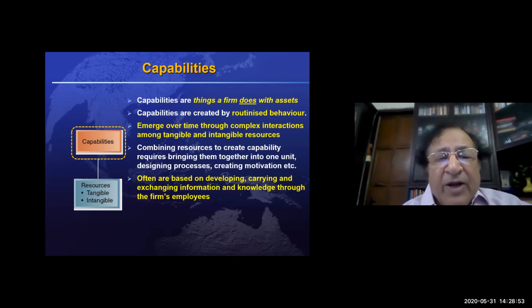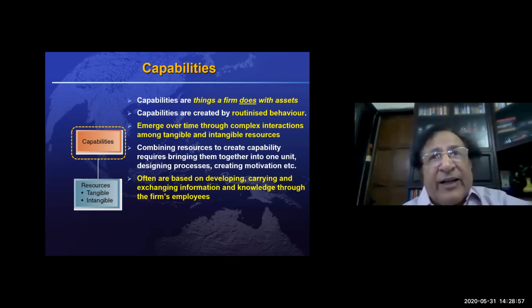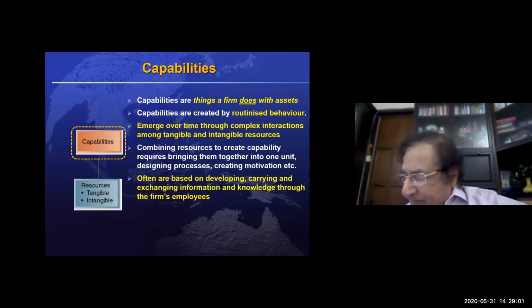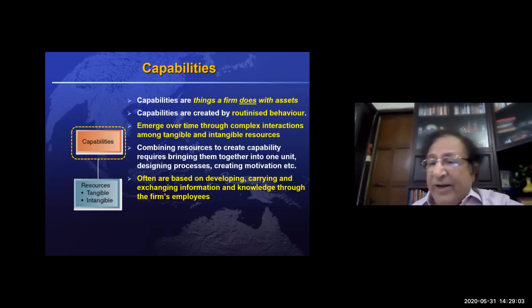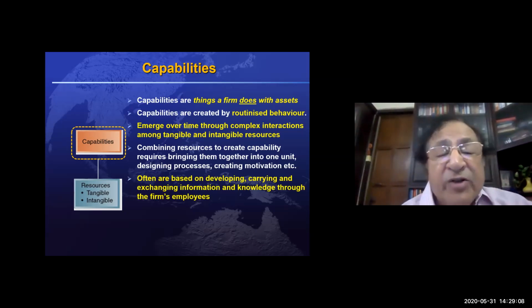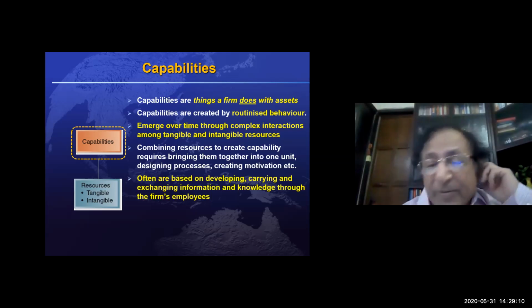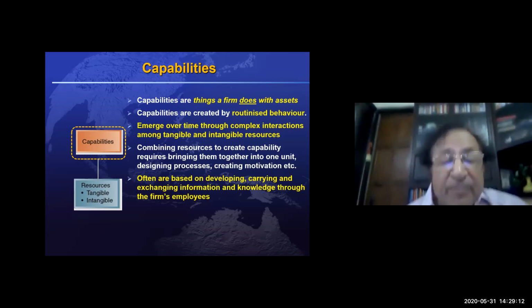Like I mentioned in the Canon case, all three technologies, precision mechanics, fine optics, and micro-electronics, integrated together to create a capability of producing new products.